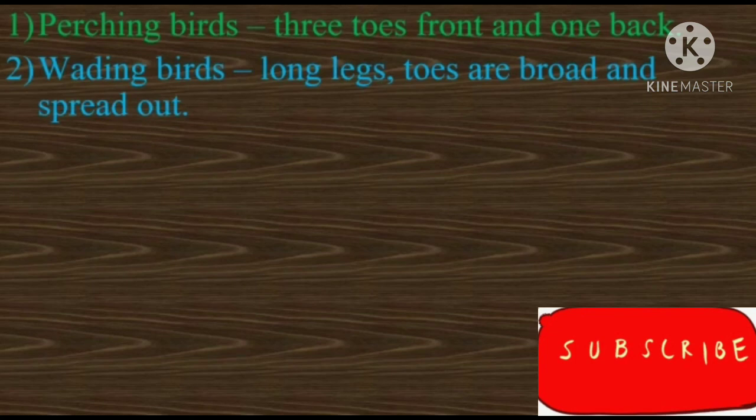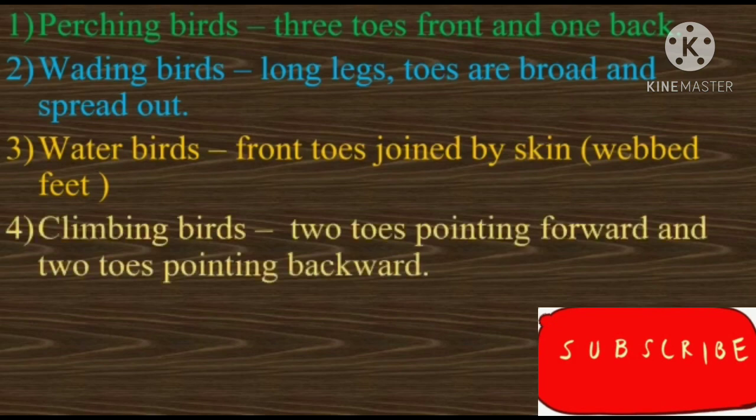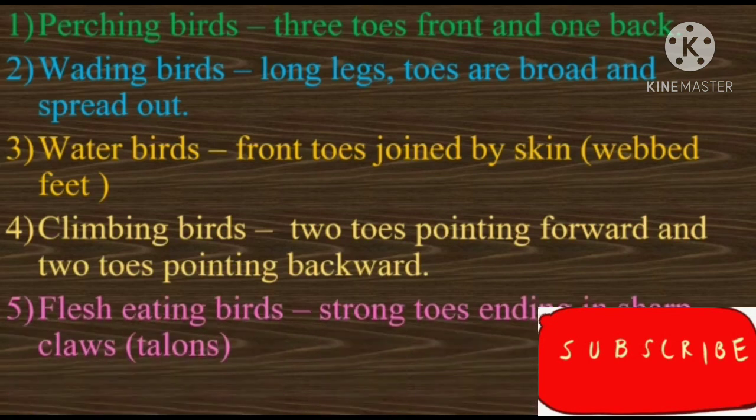Second one is wading birds. How are wading birds' feet and claws? They have long legs, and toes are broad and spread out. Third one, water birds. Front toes are joined by skin, and it is called webbed feet. Next one, climbing birds. 2 toes pointing forward and 2 toes pointing backward. So they are called climbing birds. Next one, flesh eating birds. Strong toes ending in sharp claws, that is called talons. So this is what we have.